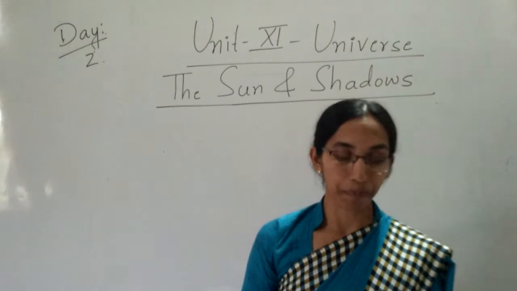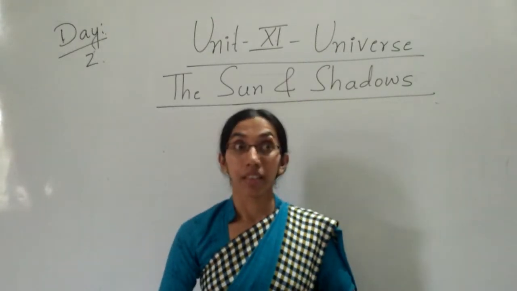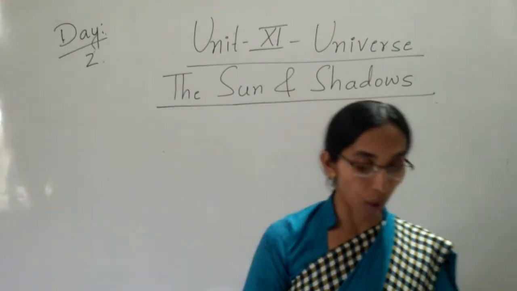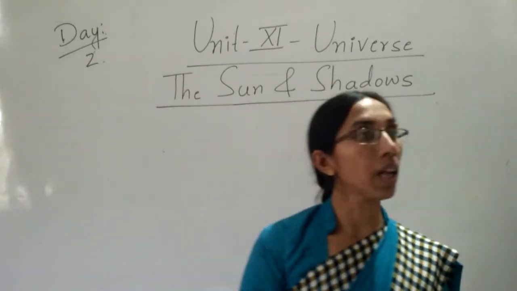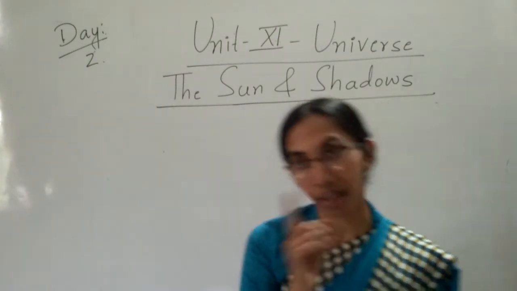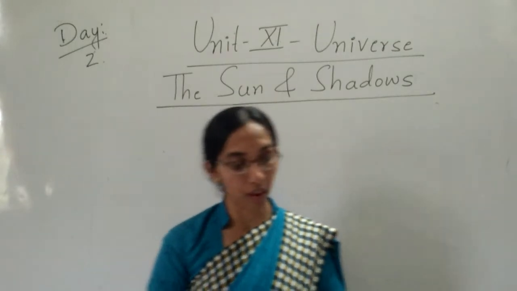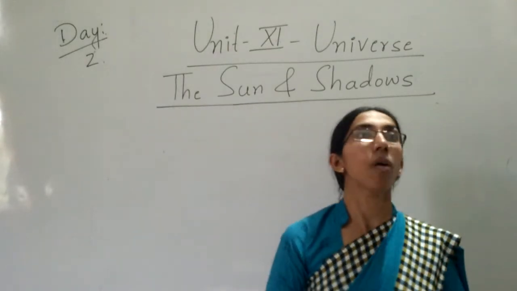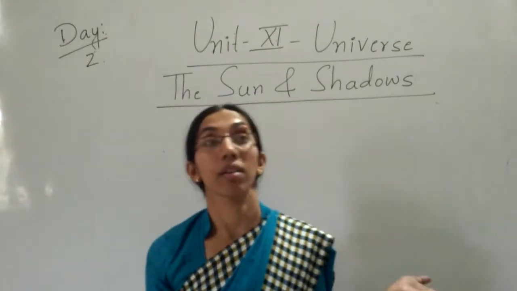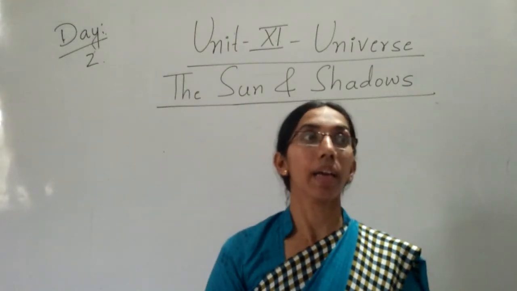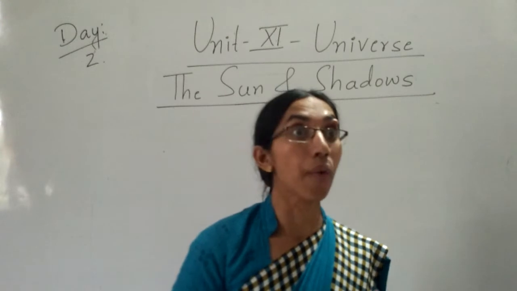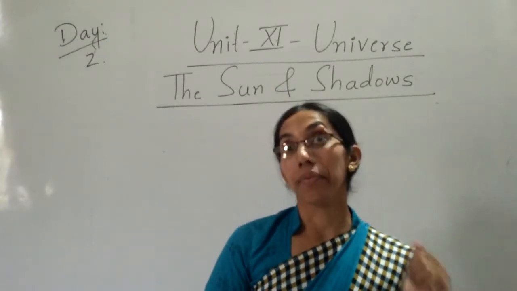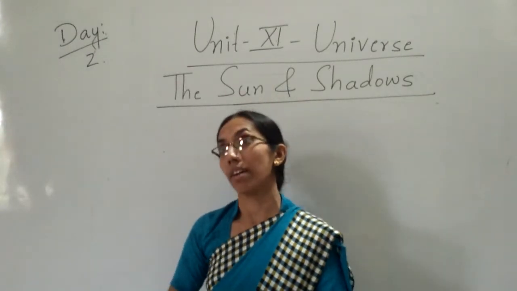You know children? Next, second question. Why can we see the moon only during the night? Because in the absence of the sun, we can see the moon at night.